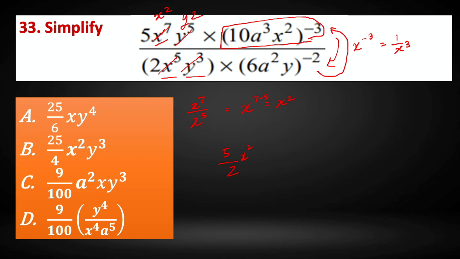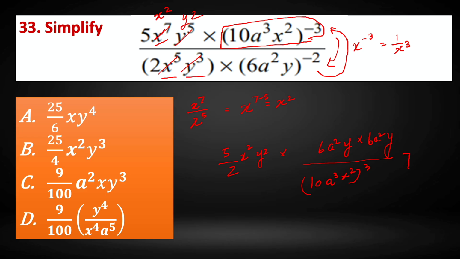Now this becomes 5 by 2 x to the power 2 y to the power 2 multiplied by 6a square by the whole square. So again 6a square y by 10a cube x square the whole cube.